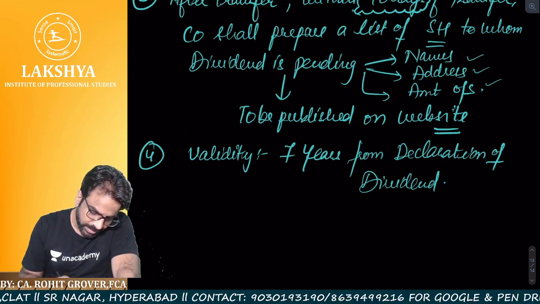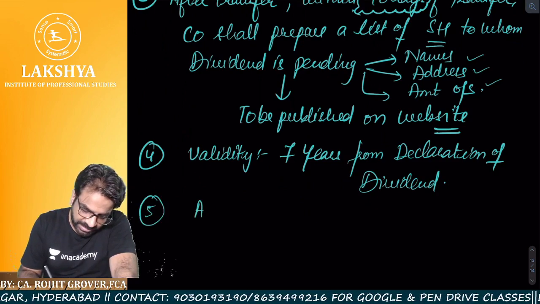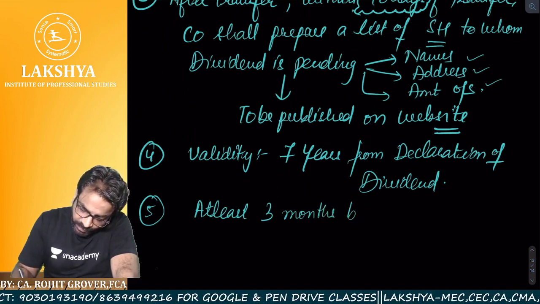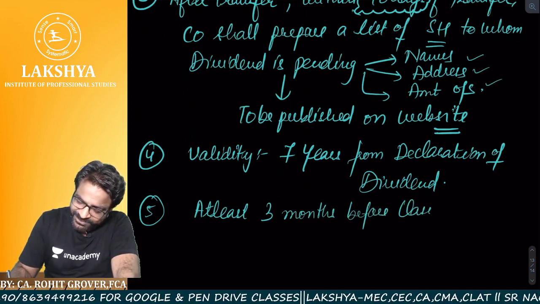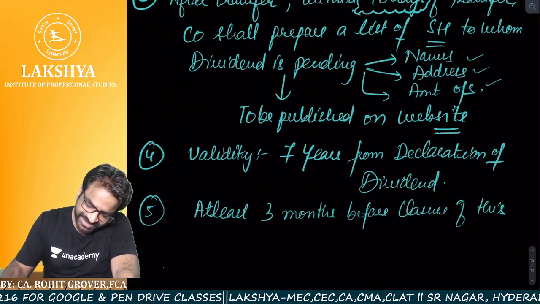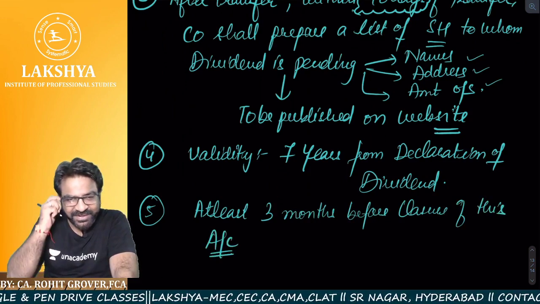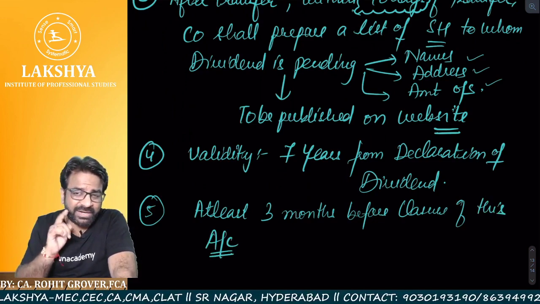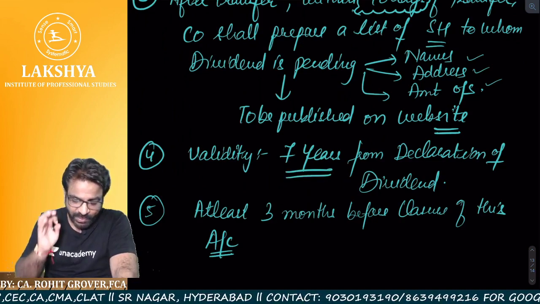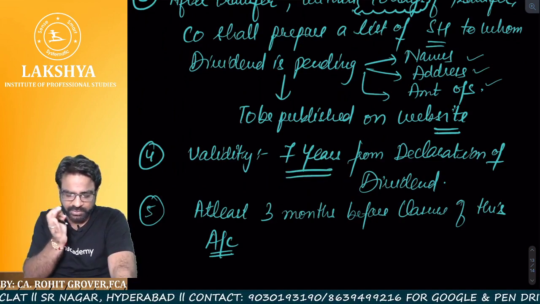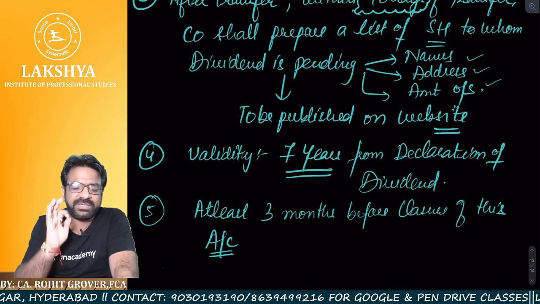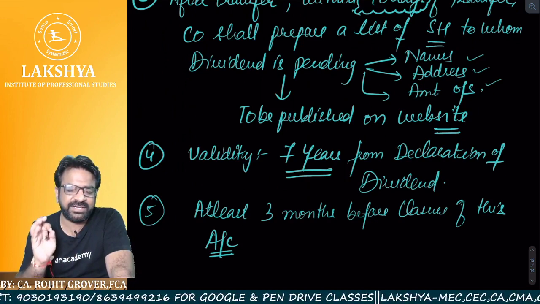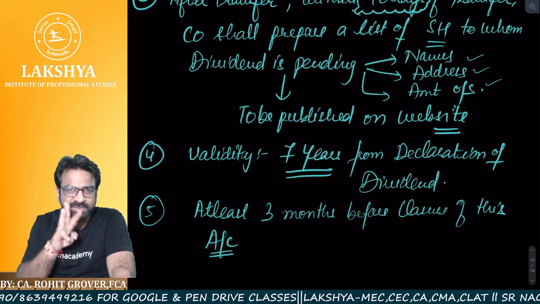Now, point number 5, at least 3 months before the closure of this account. You might be thinking why I am laughing. Now listen to this. First we opened dividend account. We closed it within 30 days. Now this account validity is how many years? So 7 years. So at least 3 months before the closure of this account means what? Sir, after 6 years 9 months. Once the 6 years 9 months are going to get completed, 3 months before the closure or not?